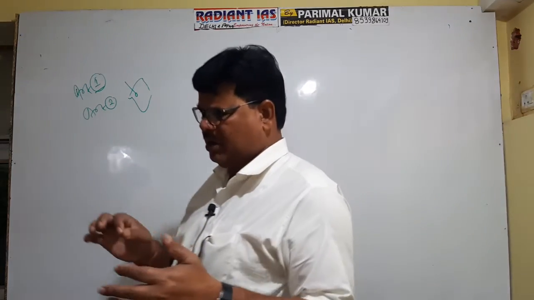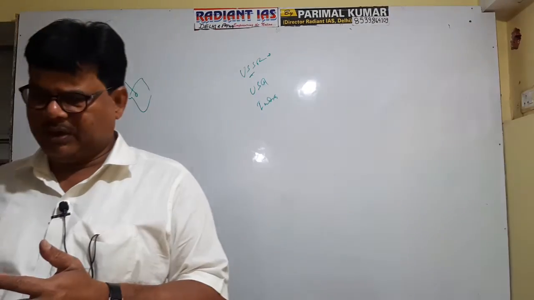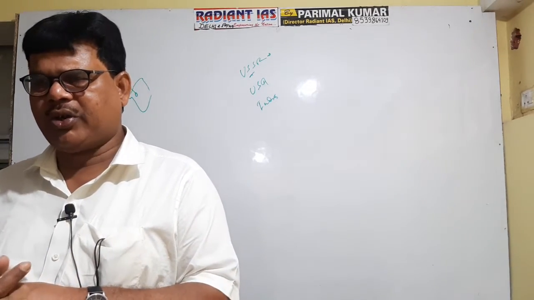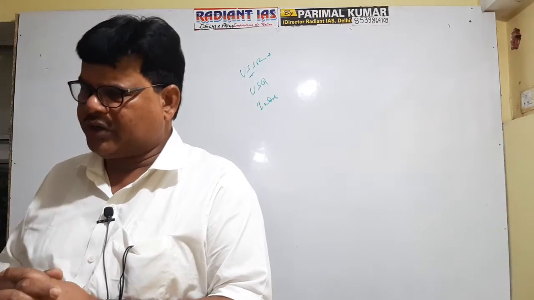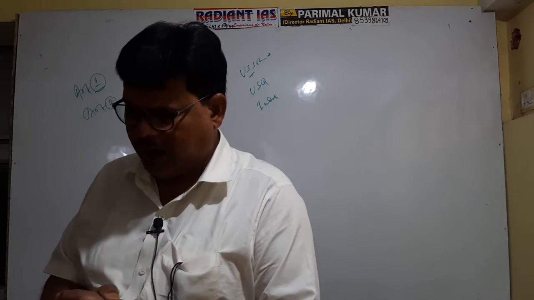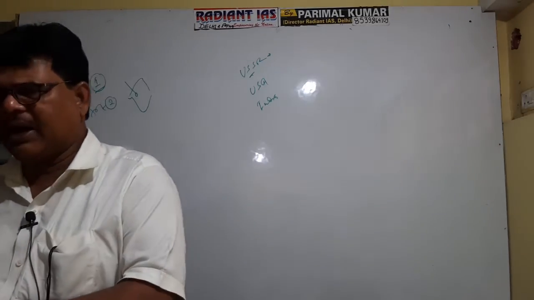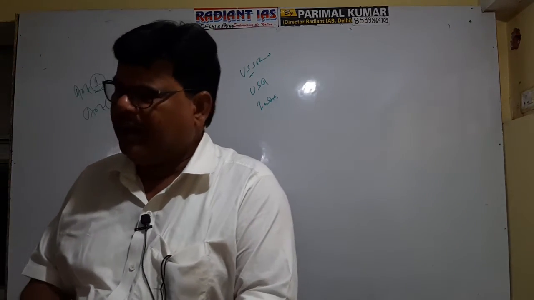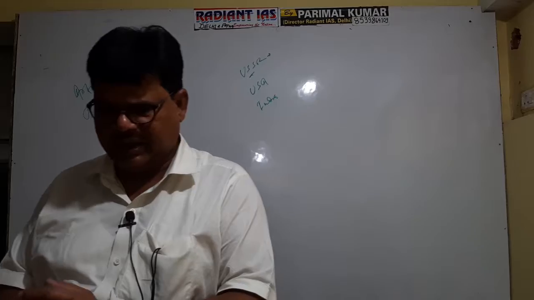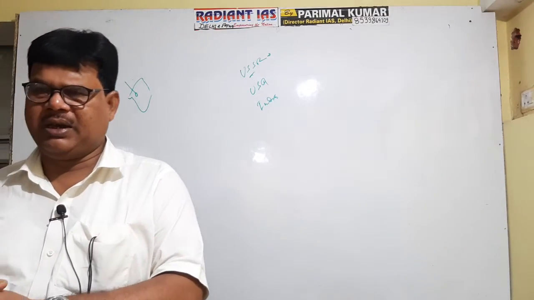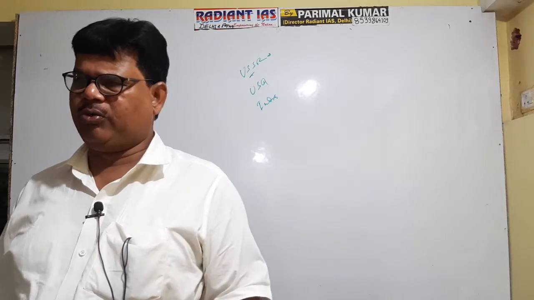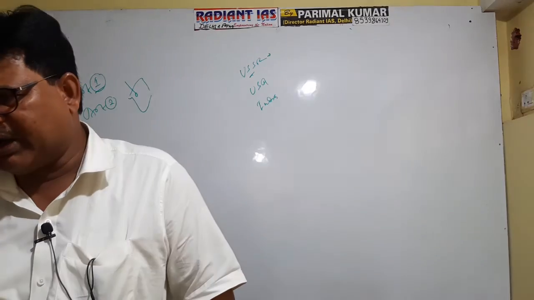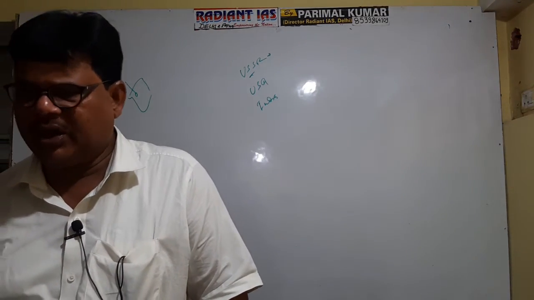Article 1 defines India, that is Bharat, as a Union of States. Article 2 deals with the admission of foreign territory inside the Indian Union or the establishment or creation of a new state. Those territories that were previously part of a foreign country are included under Article 2 of the Constitution. And Article 3 deals with the reorganization of Indian states. I made it clear that reorganization means merging small states to form a large state, dividing a large state to form two or more small states, changing the name of a state, changing the boundary of a state.